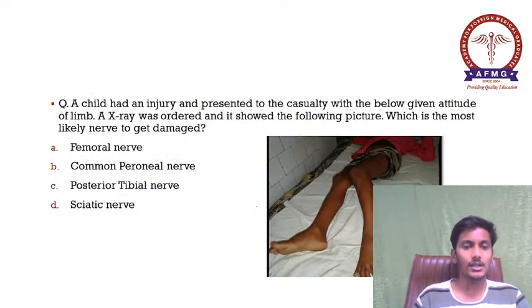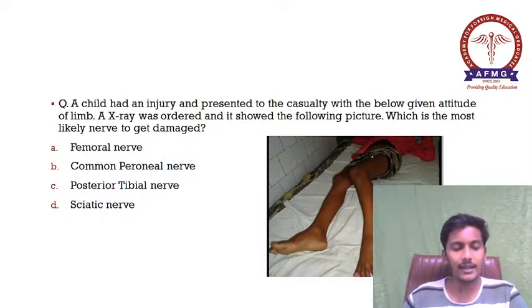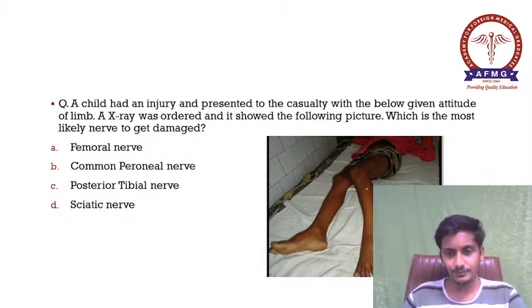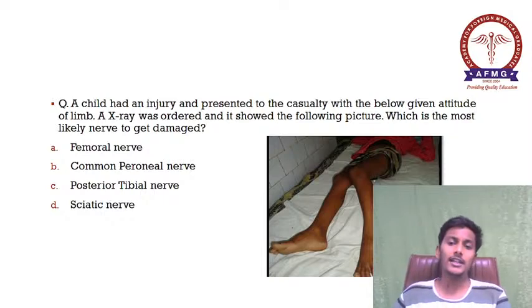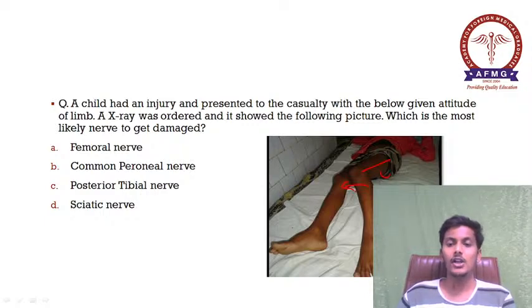Moving further, next one. A child had an injury and presented to the casualty with the below given attitude of the limb. What can you see here? First of all, there is flexion. Second, there is adduction, inward, so adduction. And third, there is internal rotation. So flexion, adduction, internal rotation.